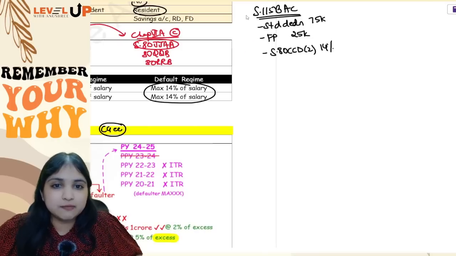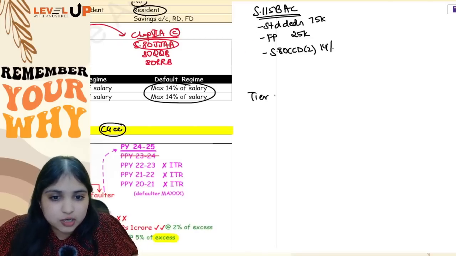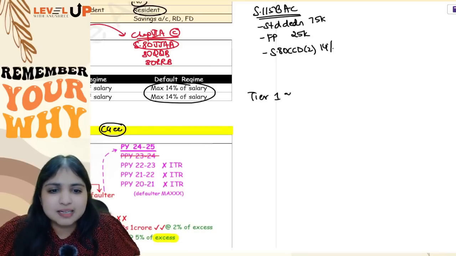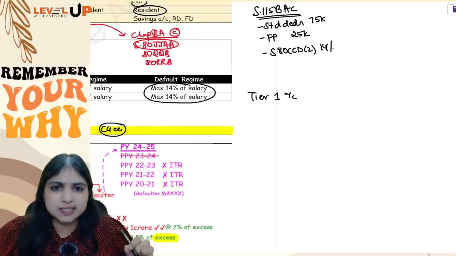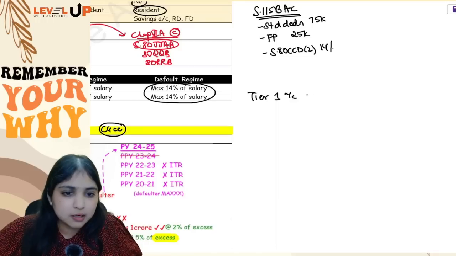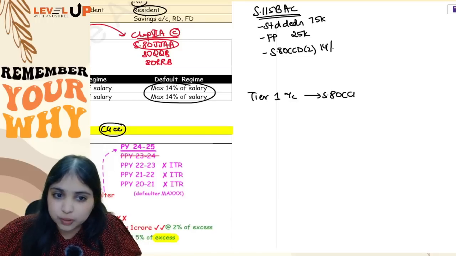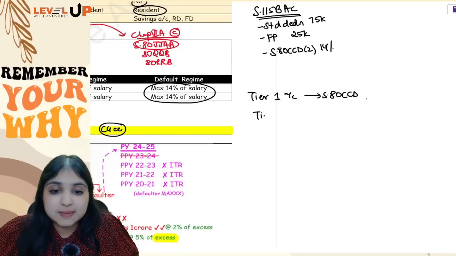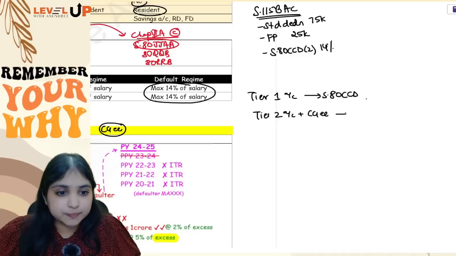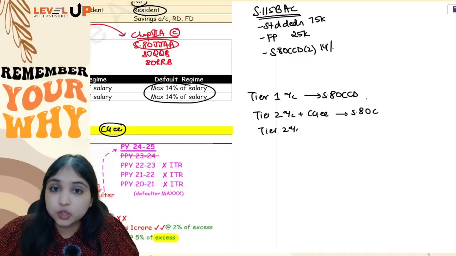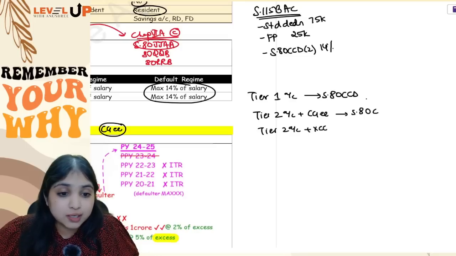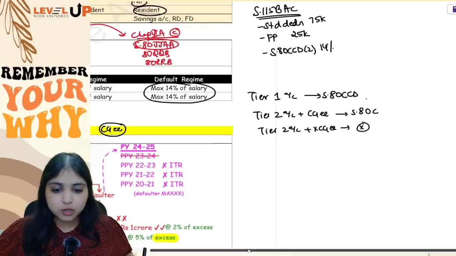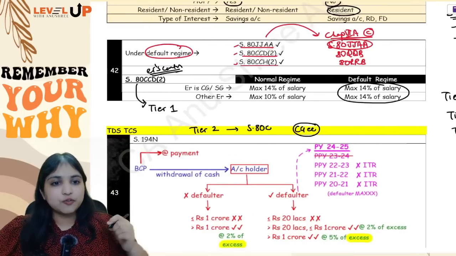See, to eliminate confusion, listen to me. If the assessee is contributing to a Tier 1 account, it doesn't matter what kind of employee, central government, state government, not a government employee, it will come to section 80CCD only. If the assessee is making a contribution to a Tier 2 account, you will see whether the assessee is a central government employee. If yes, go to section 80C. If the assessee is not a central government employee, then no deduction under any section. Now no confusion. Okay guys, let me take you forward to the next adjustment.